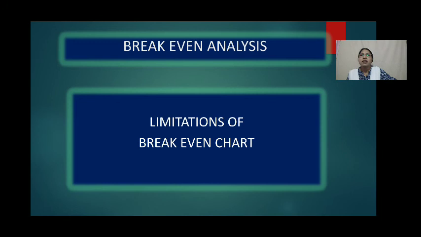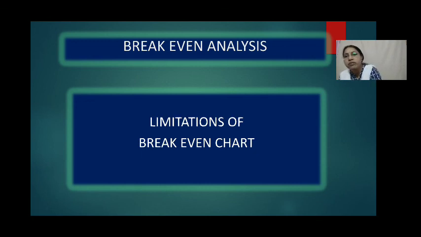That is, we are assuming that all that is being produced is sold out. We are not at all taking into consideration the market situation, how is the demand of that particular product, how much we will be able to sell in the market. All these things we are not at all taking into consideration. This is the main limitation of break-even chart.